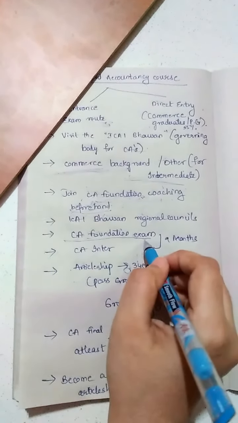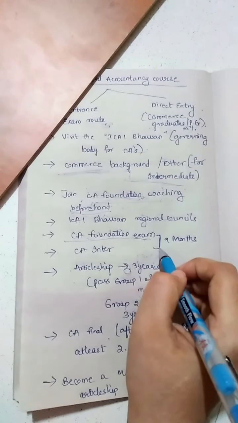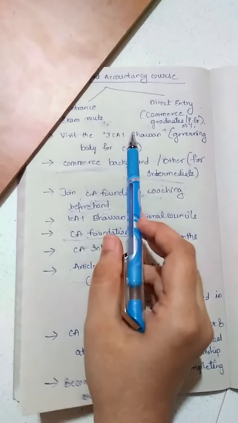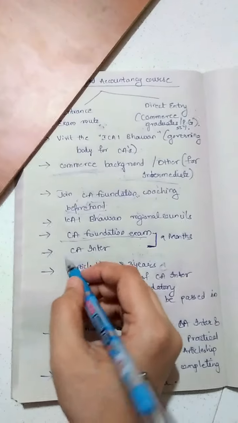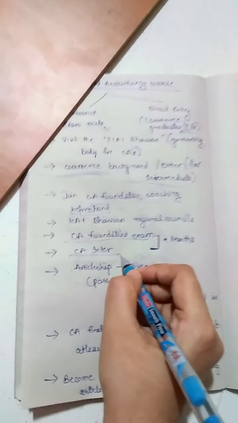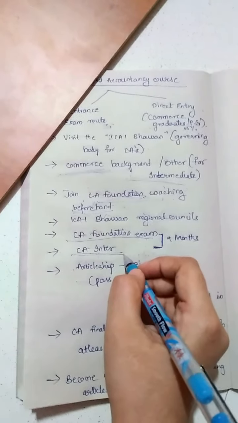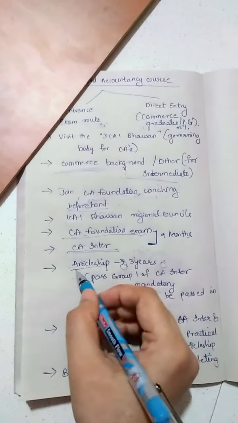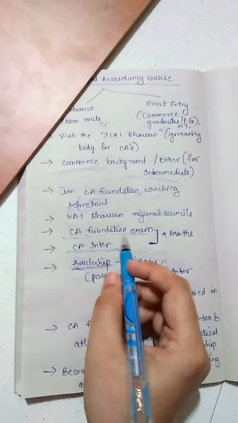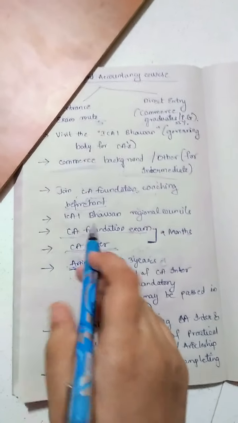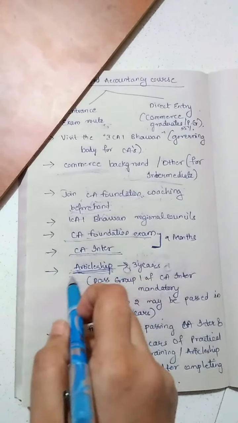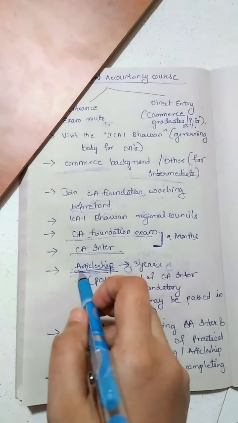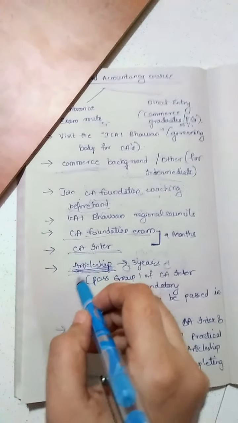After passing the CA foundation exam, after a gap of 9 months and following a certain procedure which the Institute of Chartered Accountants of India says, you may write the CA intermediate exam. It has two groups. After passing the first group, you may join the articleship. Before joining the articleship, there are some criteria, like some courses to be taken. Some 1 or 2 months of courses are there, like the information technology course and the orientation course. After doing that, you may join the articleship.